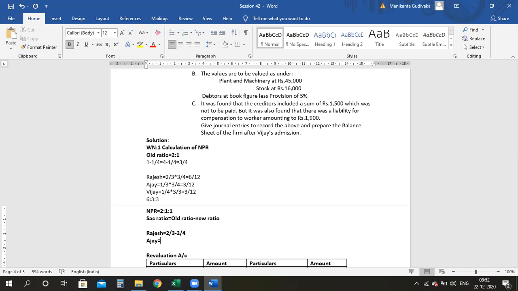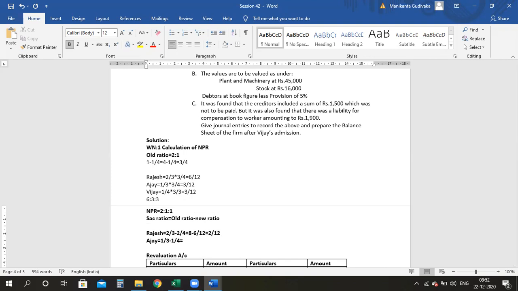Again, here it is 1 by 3 minus 1 by 4. Please take the LCM for 3 and 4. It'll be 12. Yes or no? So 4 twos are 8, 8 minus 6 divided by 12. Therefore, it will be 2 by 12. Yes or no?